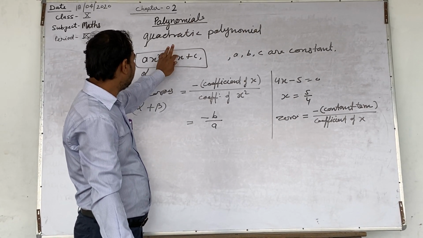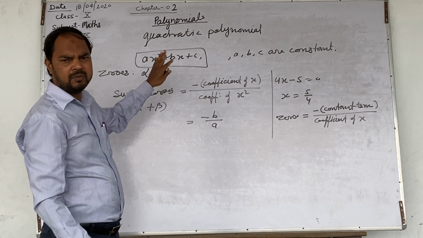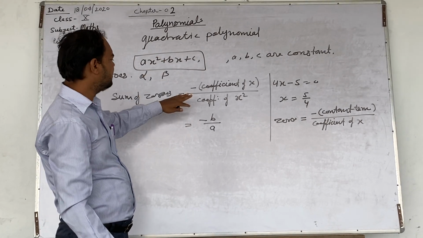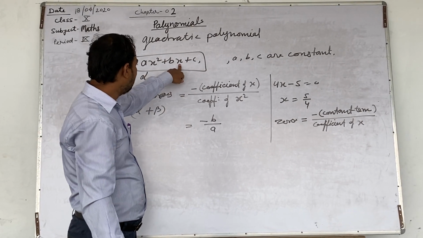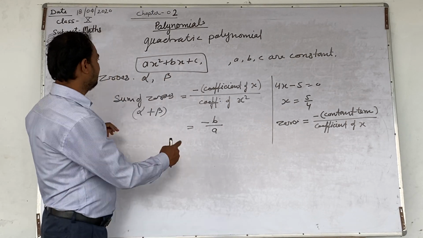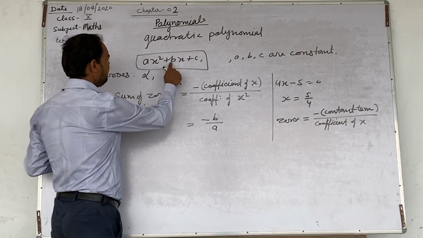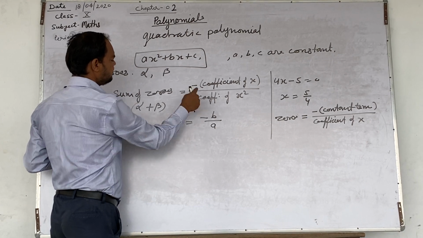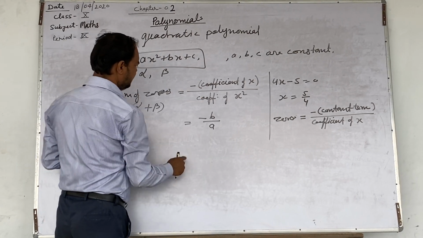Multiple of x is called coefficient of x. What is here? Multiple of x is b. If it is minus, we will use minus b, right?